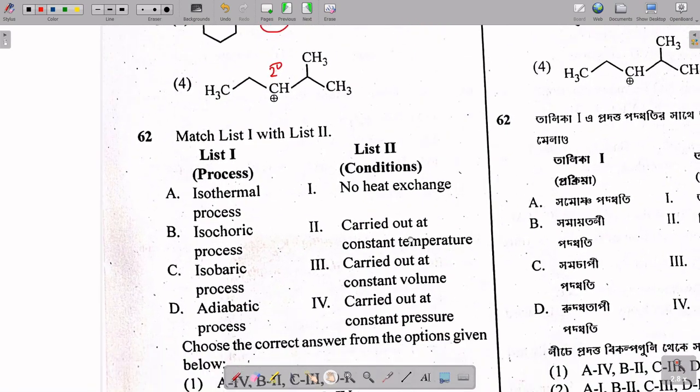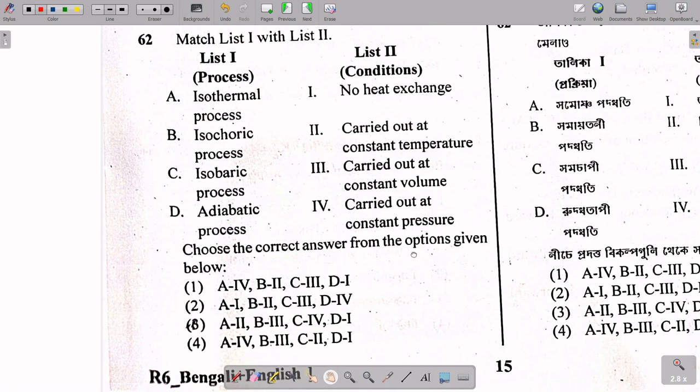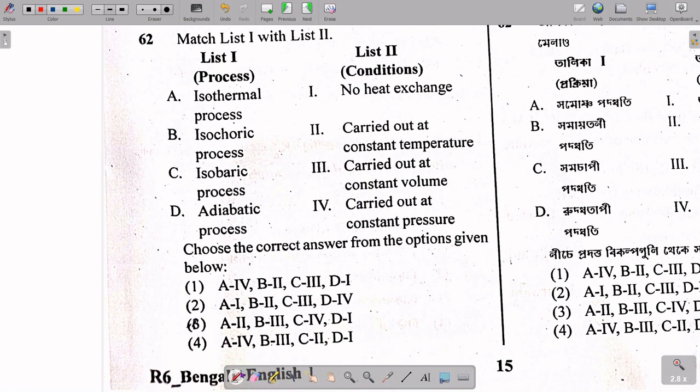Next, move to question 62. Here it is said to match list 1 to list 2. Let's see what the options are. The first is the isothermal process, then isochoric. In the case of isochoric, there will be no change in volume, so constant volume.